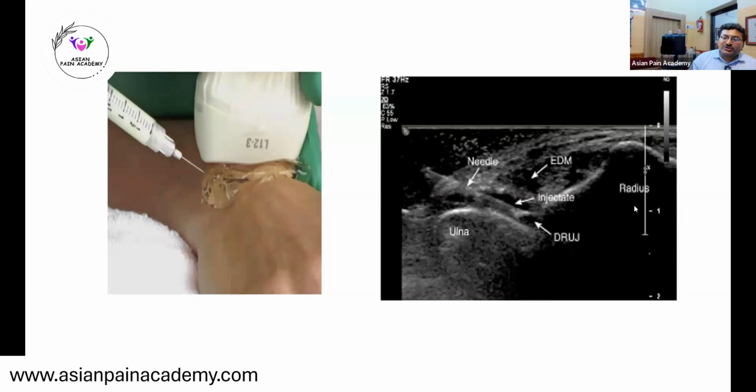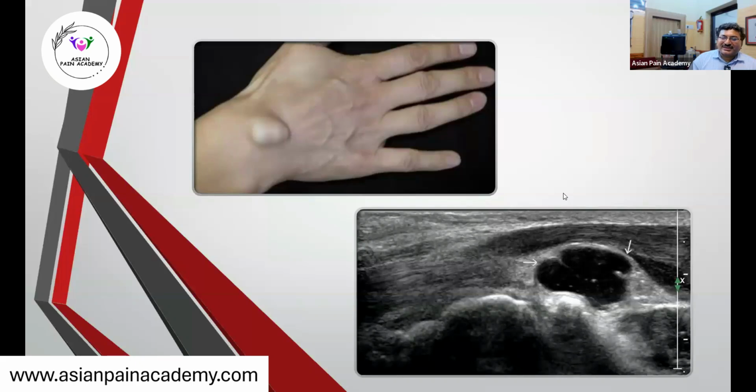But when all the joints, even the CRPs, have come to normal, but still in one or two joints inflammation is remaining, we usually go for the intra-articular injection. This is the ganglion cyst, usually occurring from the tendons, and there is a fluid within the ganglion.